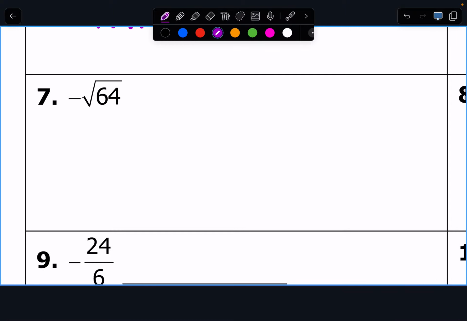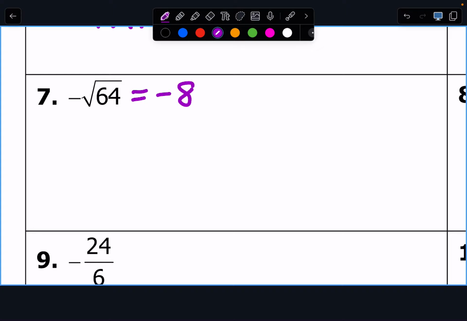Negative square root of 64. Ooh, man, it's a radical. It must be irrational. Why are you shaking your head? What's the square root of 64? Oh. So this is really negative 8.